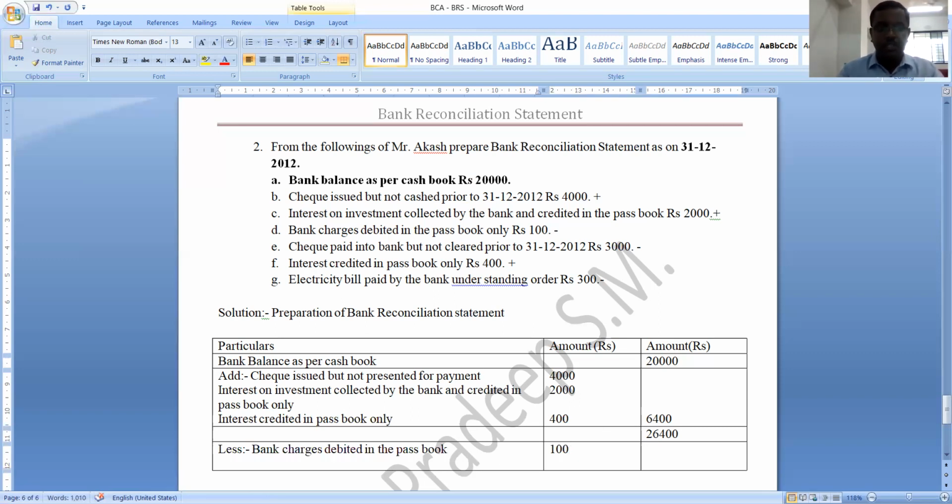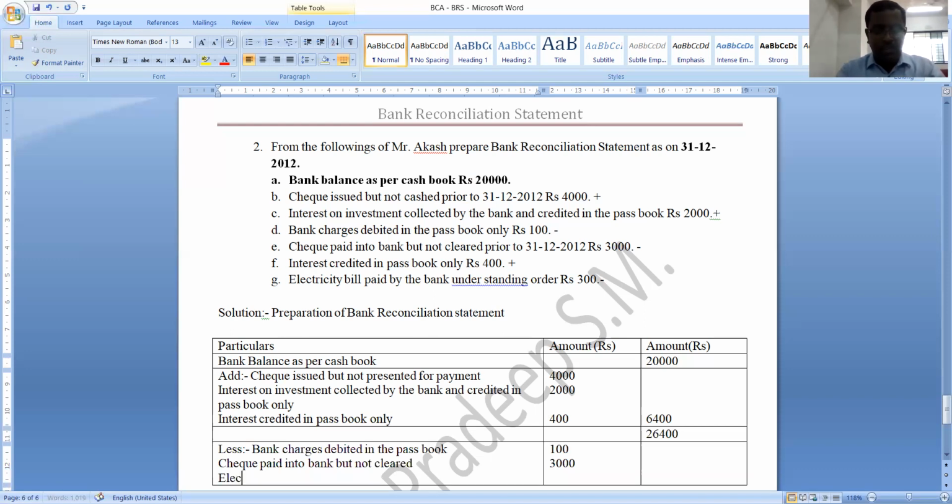Next transaction is check paid into bank but not cleared. Check paid into bank but not yet collected is how much? It is rupees 3,000. Understood? When check is paid into bank, immediately you increase cash book balance, but it is not collected, no? So passbook balance is same. In order to get this passbook balance, even you should reduce cash book balance. Understood? Yes, let us move to last transaction.